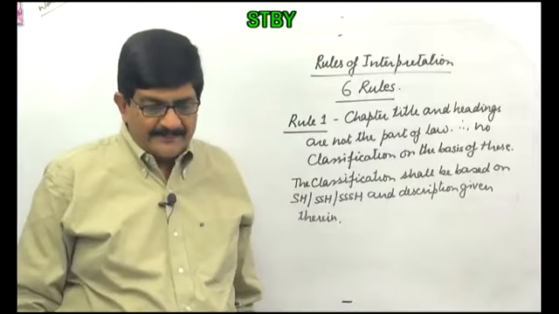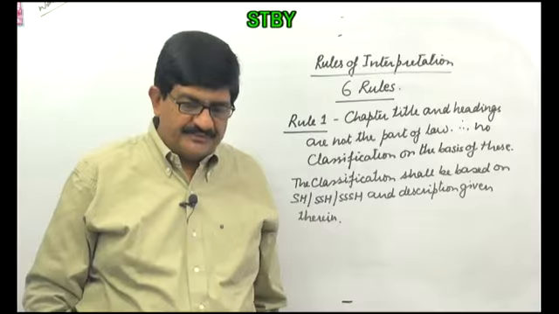This is rule number 1 in a simplified language.